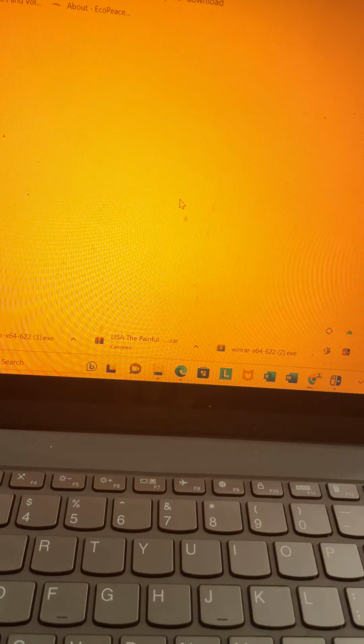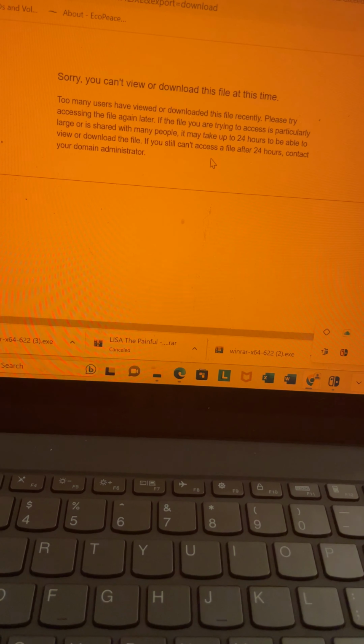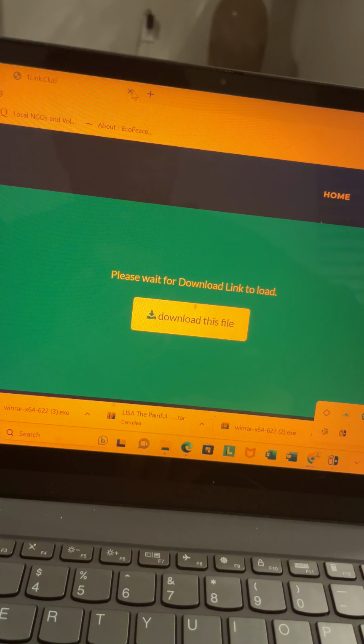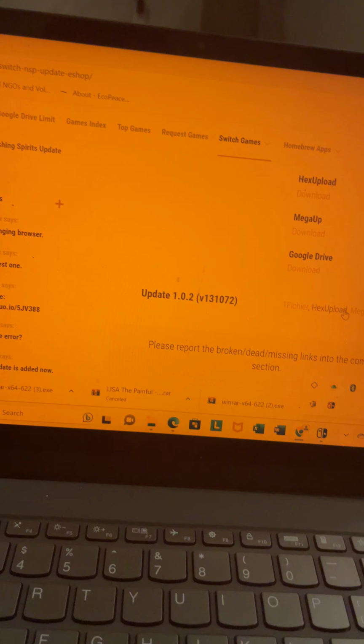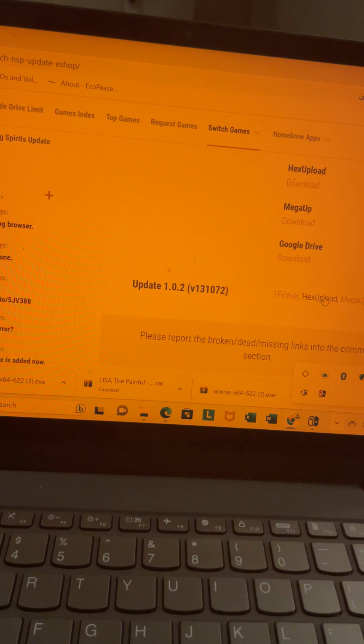So let's see on Google Drive if it's working. Okay, so download. Okay, so we're going to have to use a different link because that one's not working. You can use hex upload.